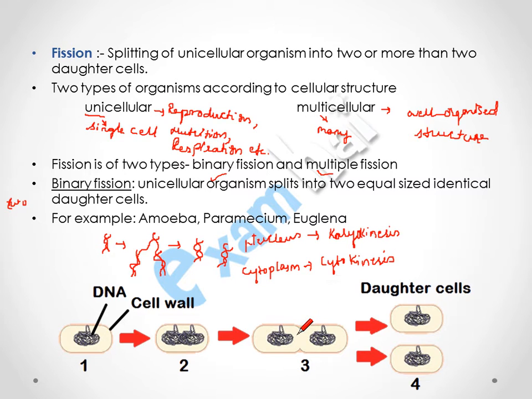When the cytoplasm divides, the formation of cell wall takes place, and the cell wall will divide the two daughter cells into two individuals.